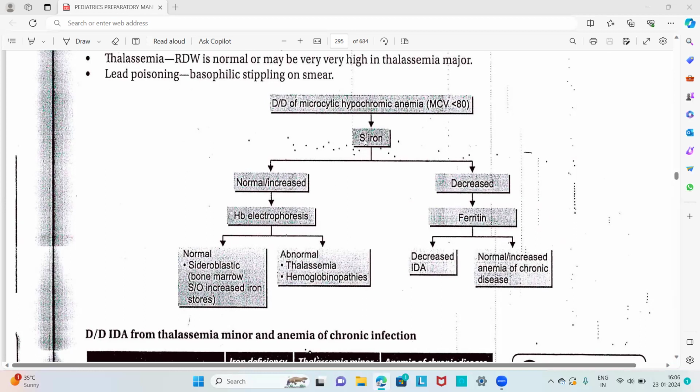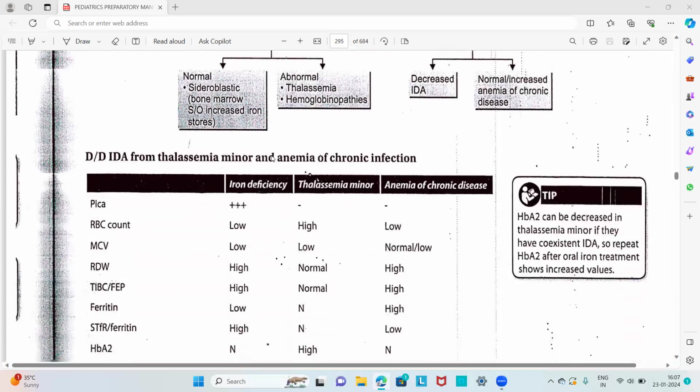If the serum iron is normal or increased, we have to go for hemoglobin electrophoresis. If hemoglobin electrophoresis is abnormal, that is indicative of either thalassemia or hemoglobinopathies. But if the hemoglobin electrophoresis is normal, that is indicative of sideroblastic anemia, where in the bone marrow there will be increased iron stores. That is all regarding the approach towards microcytic hypochromic anemia.